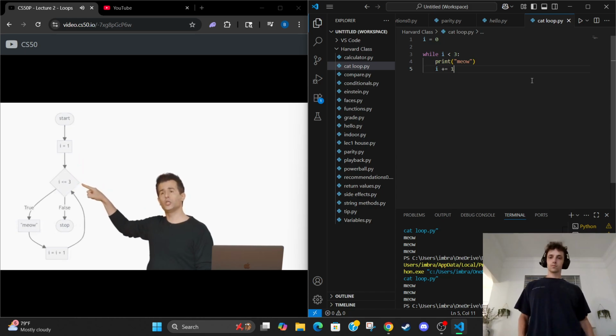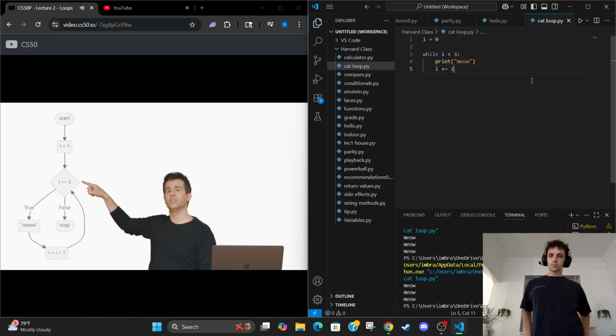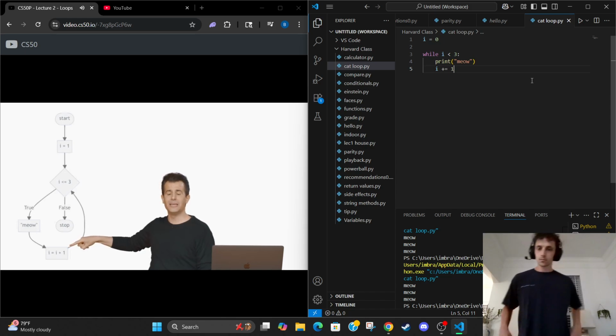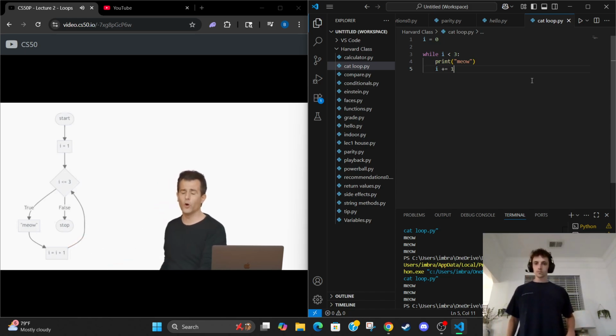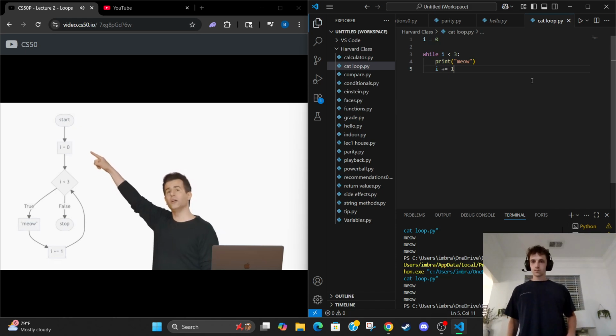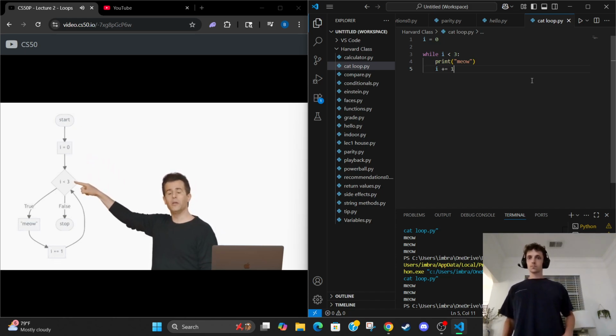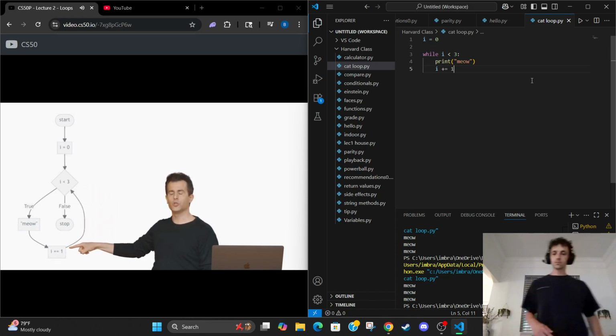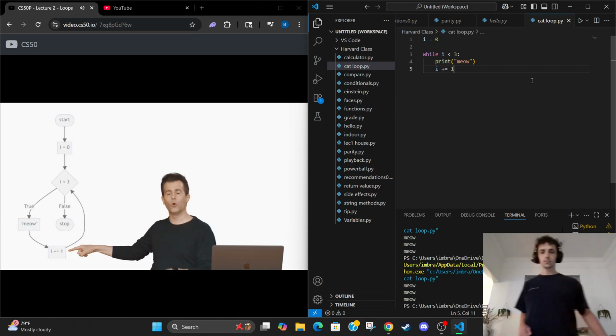It changed our question to check is I less than or equal to 3, but then everything else was the same except for the counting, which is now plus instead of minus. And then we refined it a little further by counting from 0 up to, but not through 3. And we tightened up this code by incrementing by 1 using the slightly more succinct syntax.